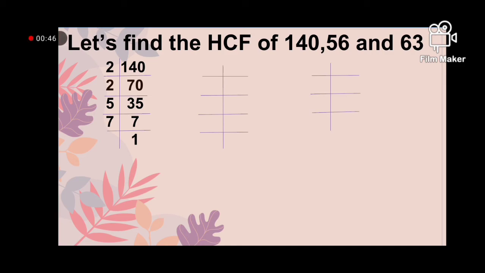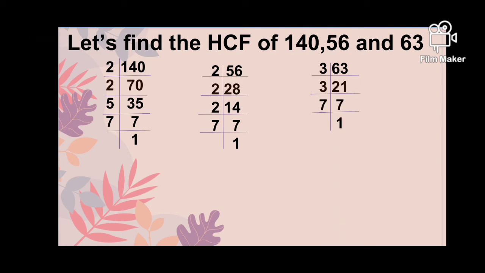Then resolve 56 into its prime factors. 56 is also an even number, so we will resolve it by 2. 2 28s are 56, 2 14s are 28, 2 7s are 14 and 7 1s are 7. Then resolve 63 into prime factors. How will we resolve? 63 is an odd number, we cannot divide it by 2, so we will take the next prime number, that is 3. 3 21s are 63, 3 7s are 21 and 7 1s are 7.